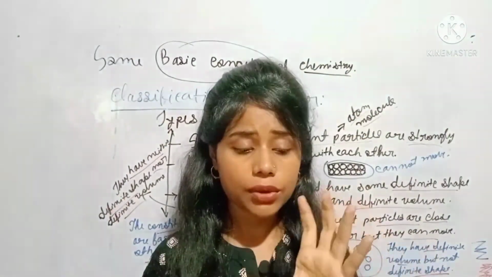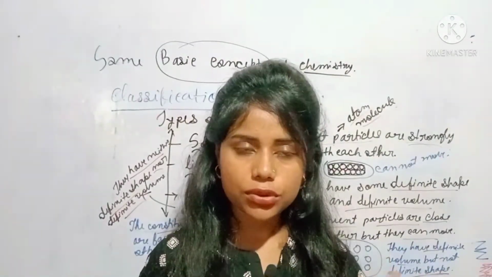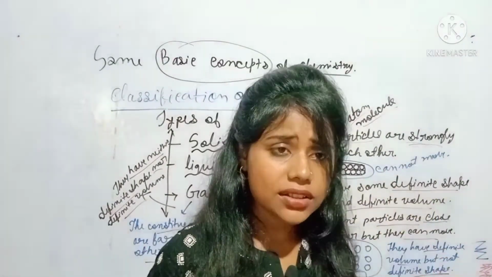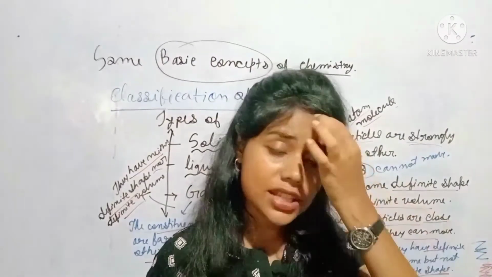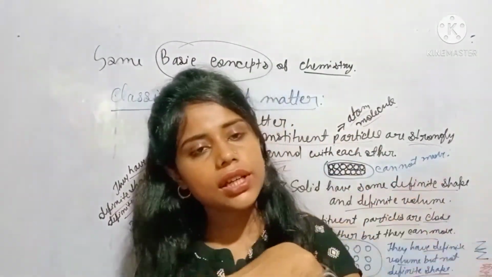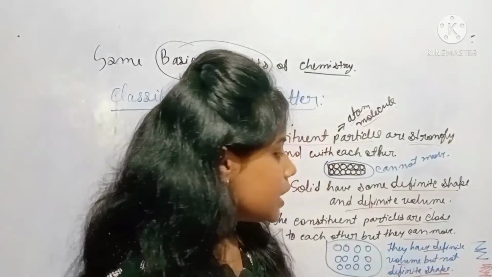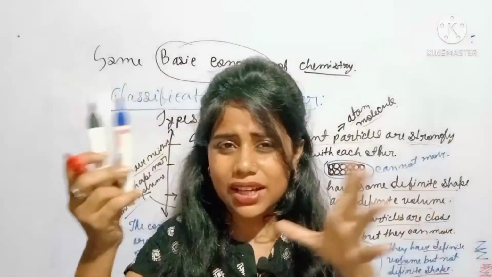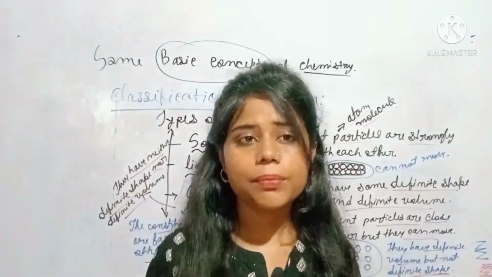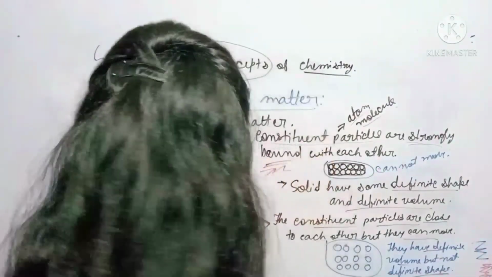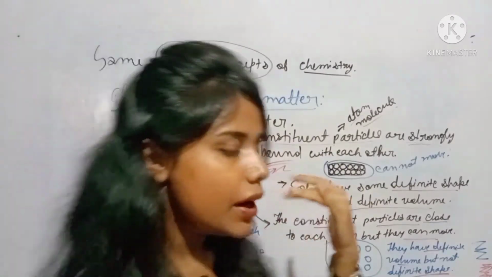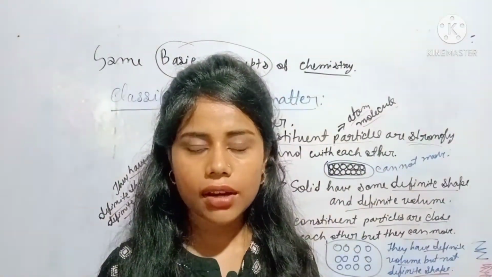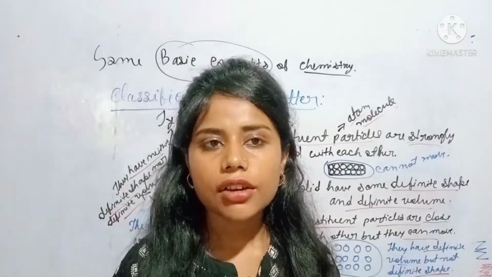Water has a definite volume: if we take 2 liters of water in a different container, its shape changes. So liquid doesn't have a definite shape; if we take it in a different container, the liquid's shape changes. And gas has neither definite shape nor definite volume.